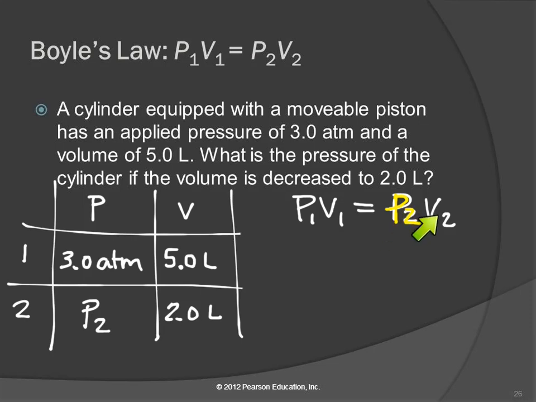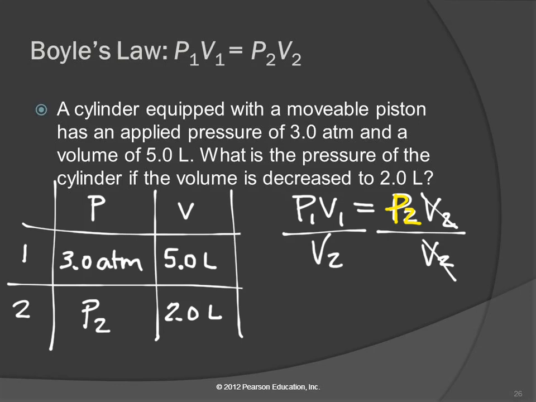Well, we've got P2 multiplied by V2. The way we can get rid of it is to divide by it. So this is multiplied. We're going to do the opposite. We're going to divide by V2, because V2 over V2 equals 1. Poof, goes away. But this is an equality, and so we have to do the same thing to both sides. It's like a teeter-totter, and it's balanced, and we have to keep it balanced. If we're going to put a rock on one side, we have to put a rock on the other side. If we divide one side by V2, we have to divide the other side by V2.